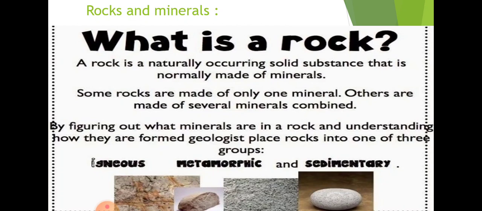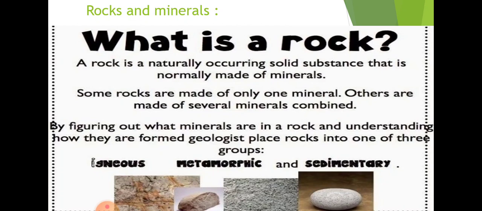You know very well that a rock is a solid substance. It is made up of several minerals. Sometimes a rock is made up of only one mineral, and sometimes rocks are made up of several minerals.